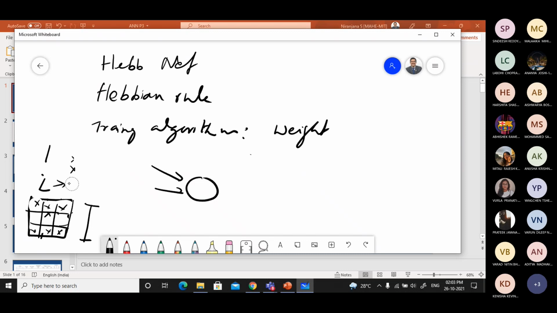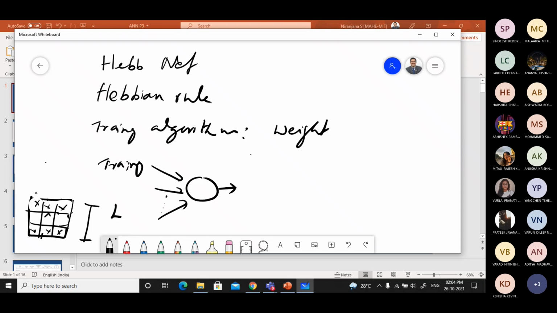So for a character with matrix representation, that is what we discussed in the last class: how you can go with the training of a neuron when the characters are, say, I and L. Try to write what I is as a feature vector.